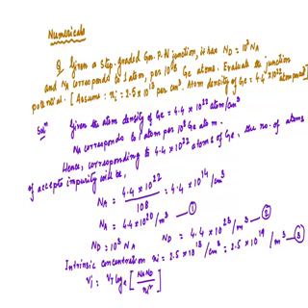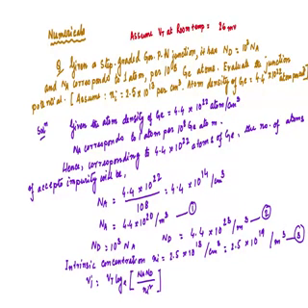Okay, so what is the value of Vt? This is very important, please note it down. We will always assume Vt at room temperature equals 26 millivolt.